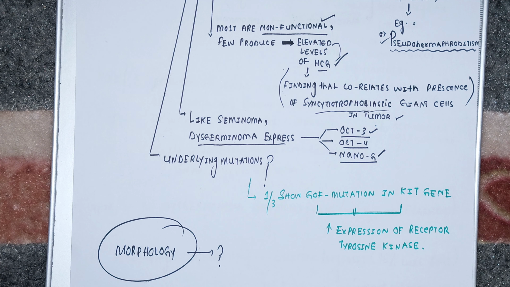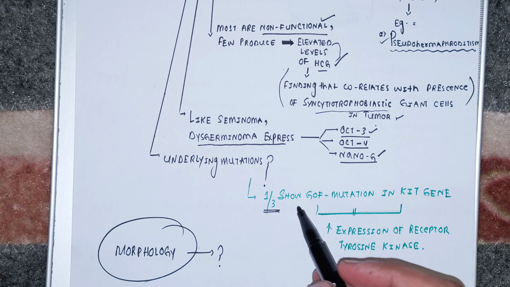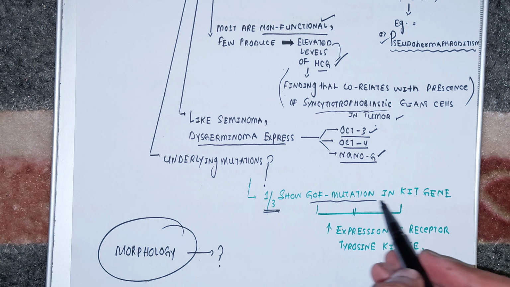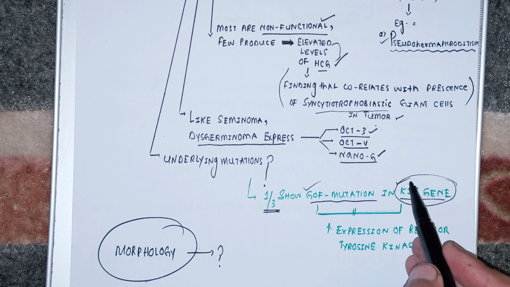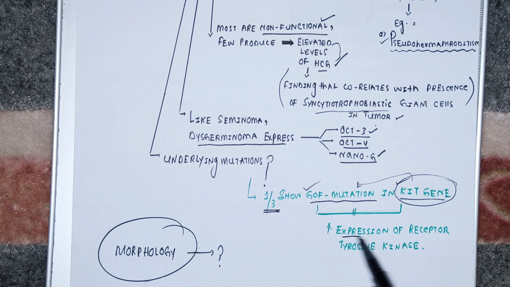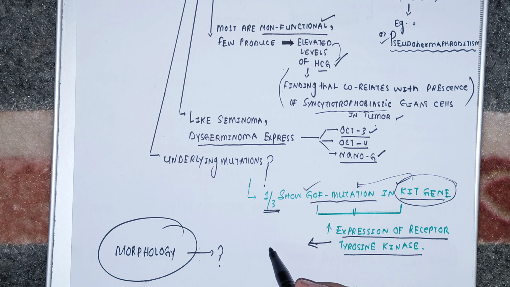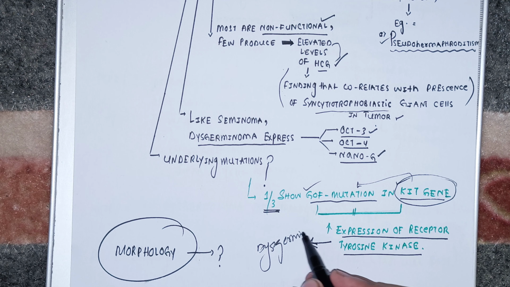So what is the underlying pathology? What are the mutations responsible for this germ cell tumor, dysgerminoma? About one third of the cases show a gain of function mutation in the KIT gene. If the KIT gene shows gain of function mutation, there will be increased expression of the receptor tyrosine kinases. This leads to increased uncontrolled cellular proliferation, and you will develop the condition called dysgerminoma. So now you know the underlying mutation: gain of function mutation in the KIT gene.